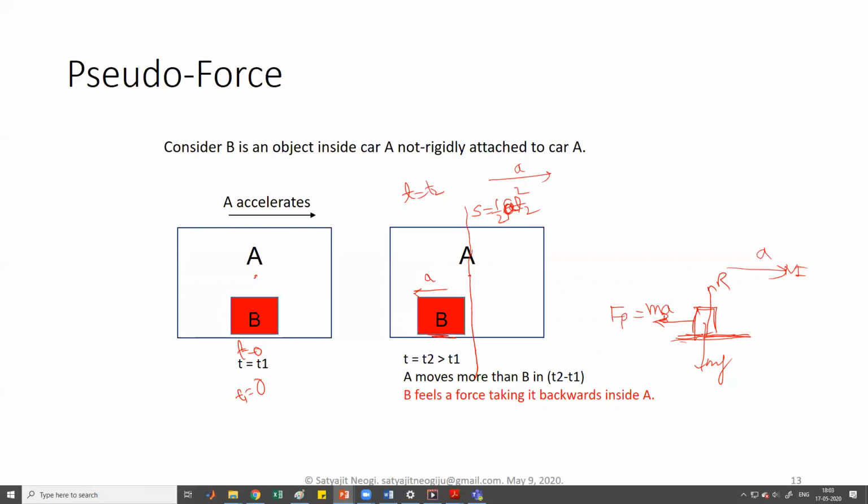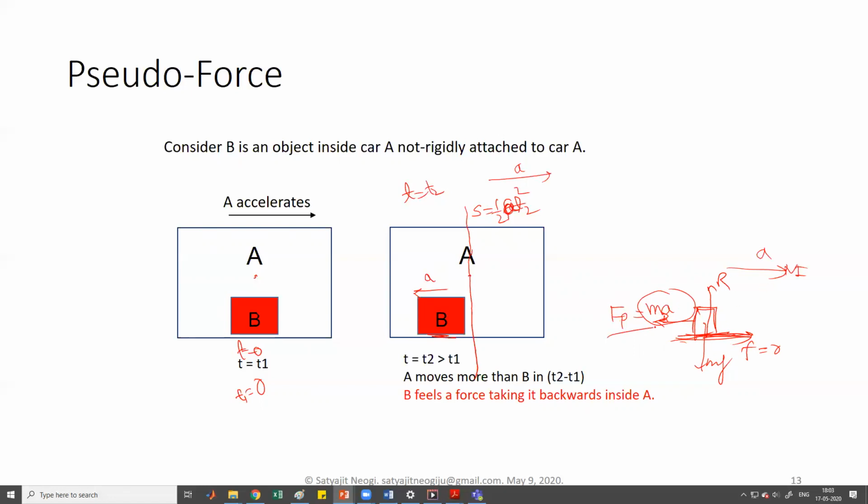So the frictional force should be in which direction? Can you understand from the basic concepts? If there was any friction, it would be applied in this direction, because the body has a tendency to move in this direction. So the relative motion on this surface of this body is in this direction, so obviously the frictional force would be in this direction. But unfortunately here the frictional force is 0. So that's why B moves with an acceleration A equal to the frame's acceleration.